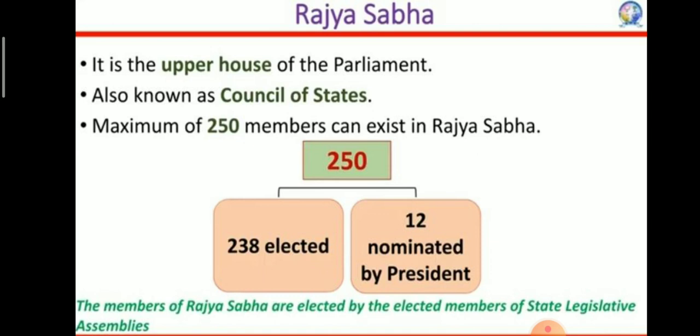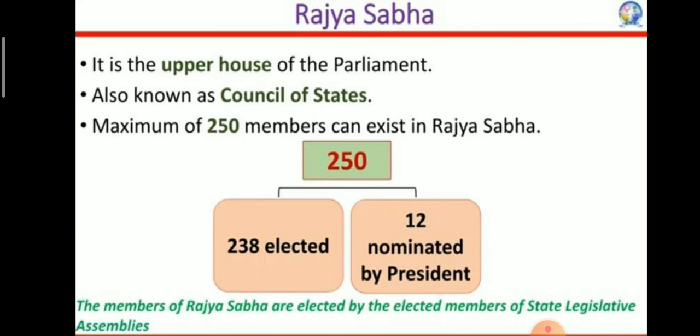Among 250 members, 238 members are elected and 12 members are nominated by the President from among well-known personalities who have stood out in their respective fields: social service, literature, journalism, science and arts. The rest, 238 representatives of the states and union territories, are elected. At present, the Rajya Sabha has 245 members, 233 elected members and 12 nominated members.